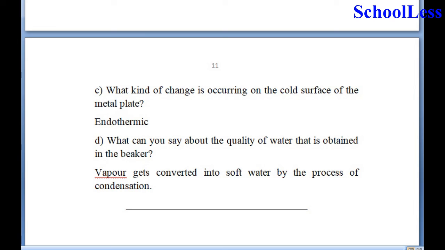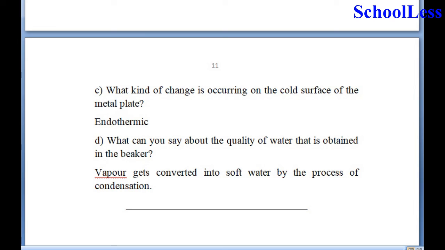When a metal plate is kept over the water vapor, an endothermic reaction happens. That is, absorption of the heat occurs. And D. What can you say about the quality of water that is obtained in the beaker? Vapor gets converted into soft water by the process of condensation.